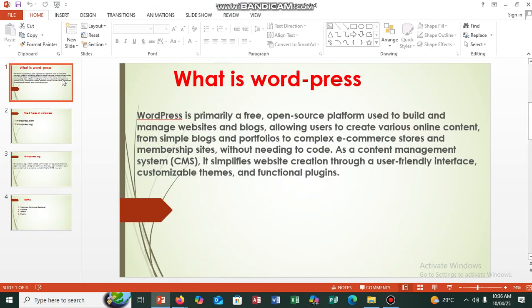So let's proceed from where we stopped. What is WordPress? WordPress is primarily a free open source platform used to build and manage websites and blogs. With regards to WordPress, it's a software installer that will allow us to design a website.